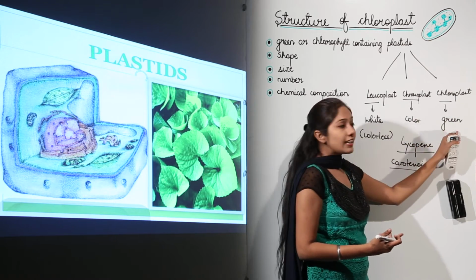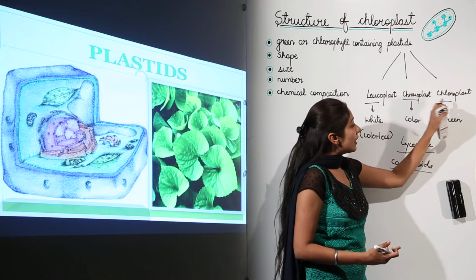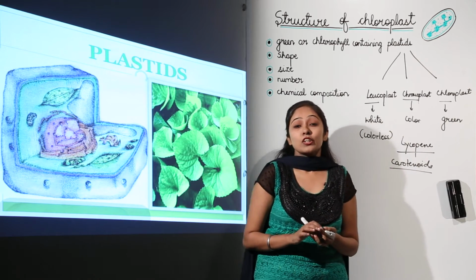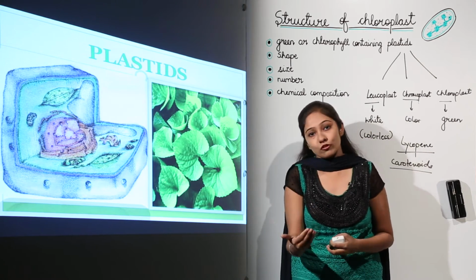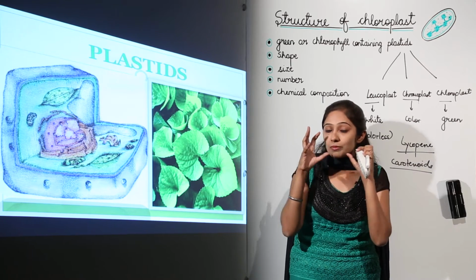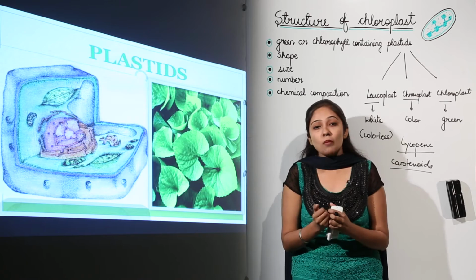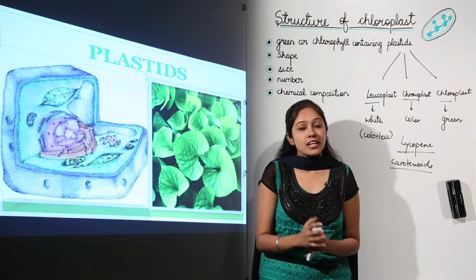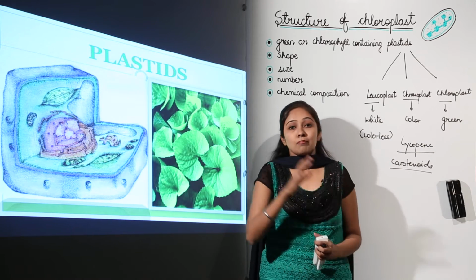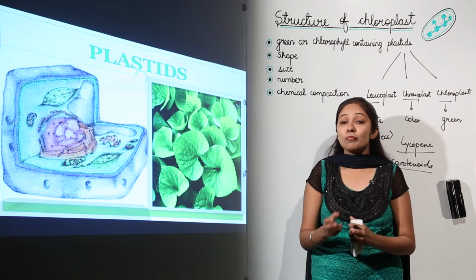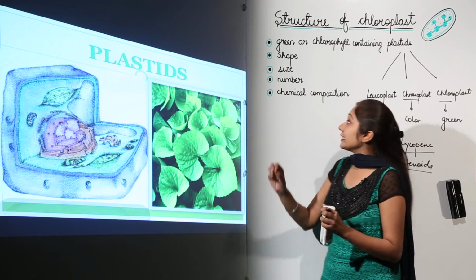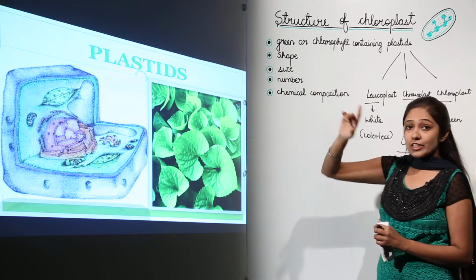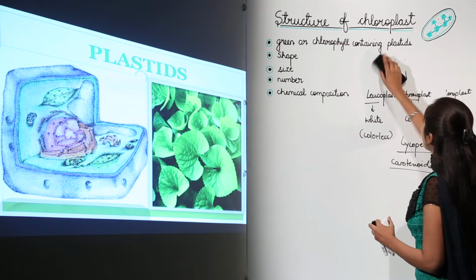Then chloroplasts are green colored plastids. These are very important and vital for the plant's existence. Why? Because we all know that chloroplasts are the site of photosynthesis for the plants. Because if there are chloroplasts, the light is going to be absorbed and the photosynthesis reaction is going to be completed. So chloroplasts are a very important and integral part of photosynthesis, by which the plants manufacture their food from inorganic raw materials. And if we talk about the introduction of chloroplast, you also need to have an idea of the shape of chloroplast.